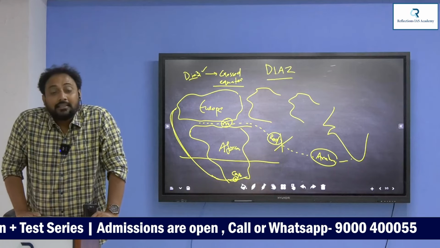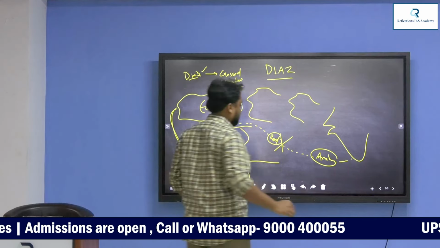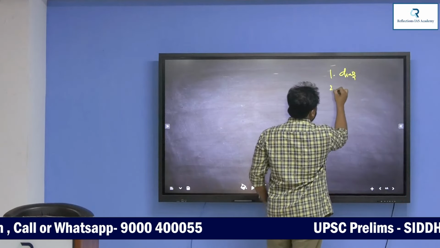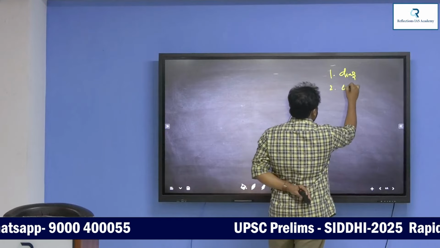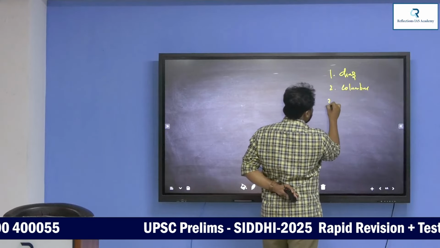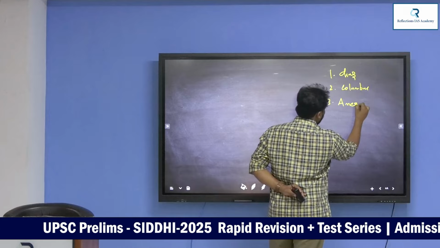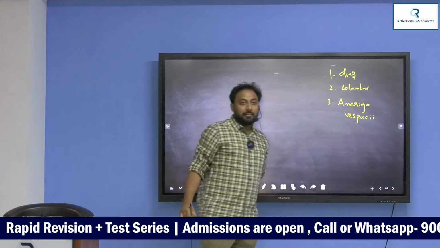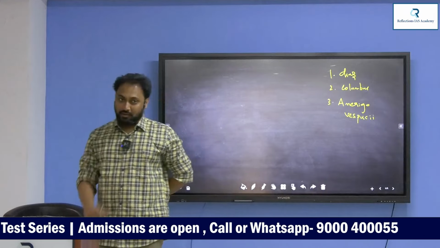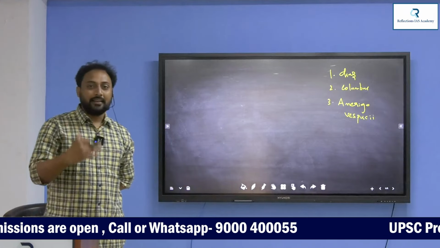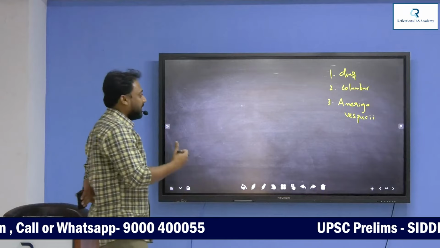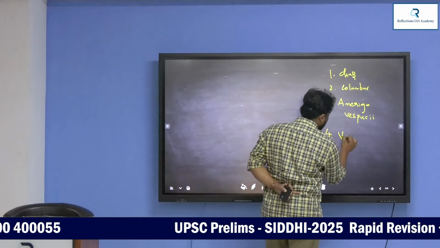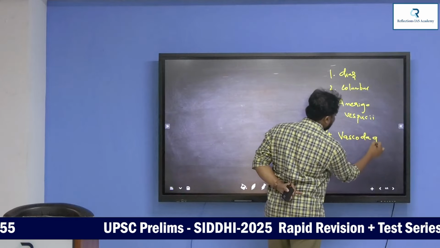After Columbus, then the third adventurer. First Diaz, second Columbus, third one is Amerigo Vespucci. He is the third explorer. He also embarked on his journey towards the east, but still he failed to discover the sea route to India. Then the fourth and last one is Vasco da Gama.